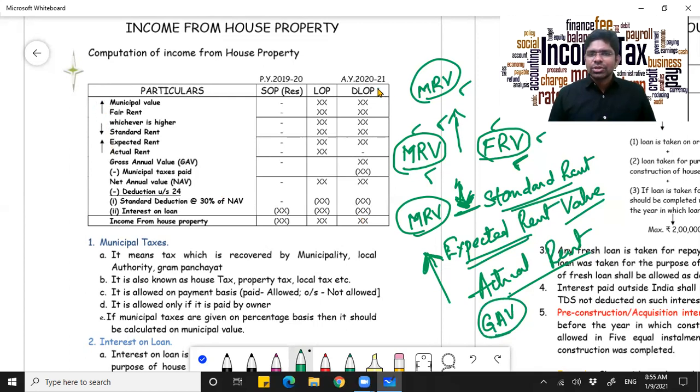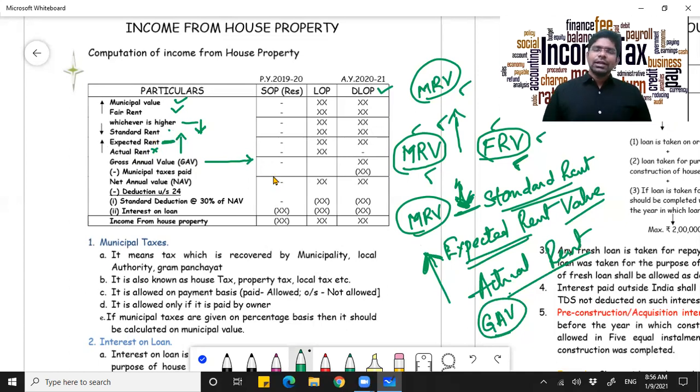The same thing applies to deemed let out property also. Consider the municipal rental value and the fair rental value. Whatever is higher, compare it with the standard rent. When you compare it with the standard rent, whichever is lower will be your expected rent. Expected rent, compare it with actual rent. Out of these two, whichever is higher will be your gross annual value.